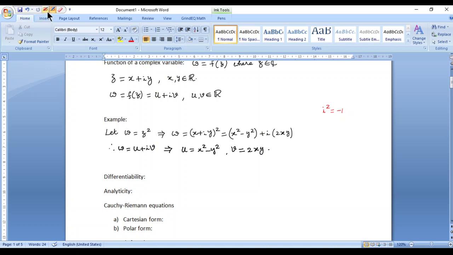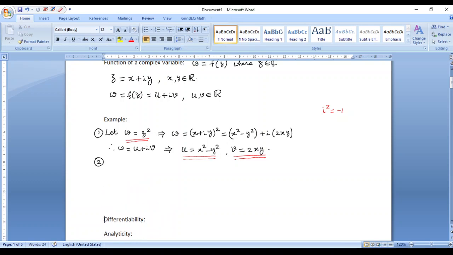So if I have w to be z square, which is a particular example, then we have the corresponding real part of w to be u, which is x square minus y square, and the imaginary part of w to be v, that is equal to 2xy. Okay, so this is one example I want to give you. We'll take up another example to understand things in a much better way, right?